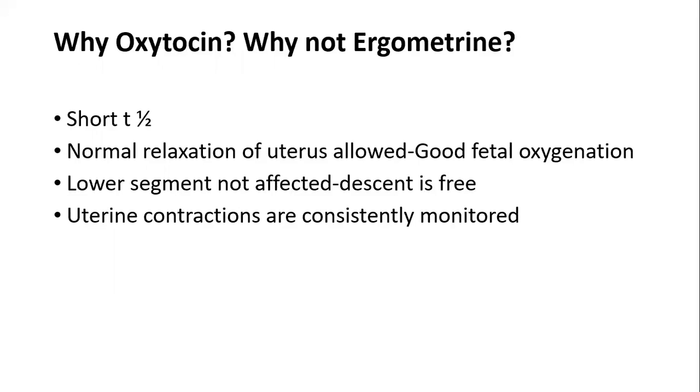With oxytocin, uterine contractions are constantly monitored. So why do you prefer oxytocin? It has a short plasma half-life, it allows normal relaxation of the uterus so there is good fetal oxygenation, it does not affect the lower segment so the descent is free, and uterine contractions are constantly monitored when we use oxytocin.